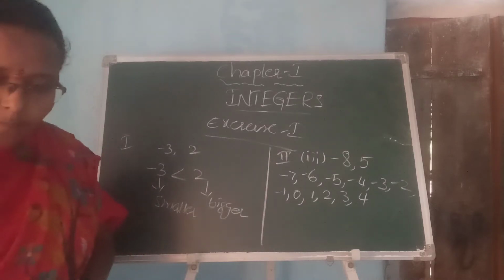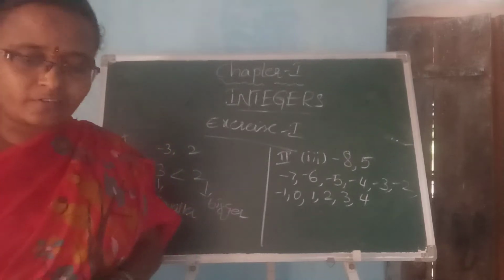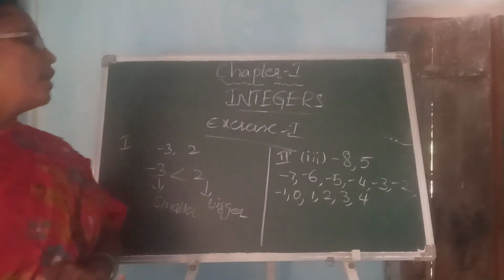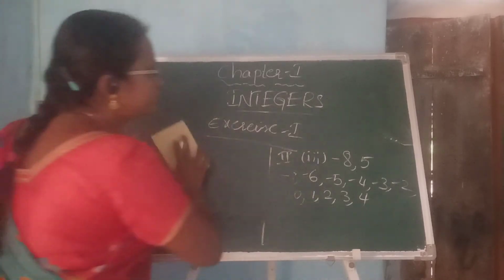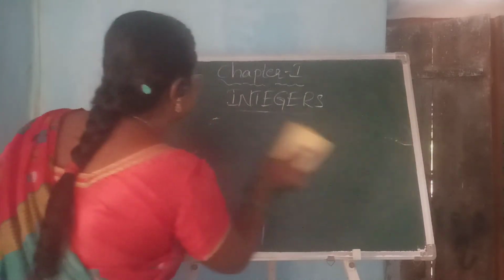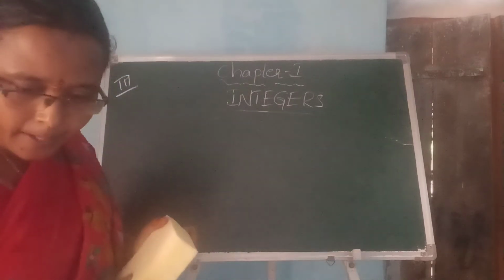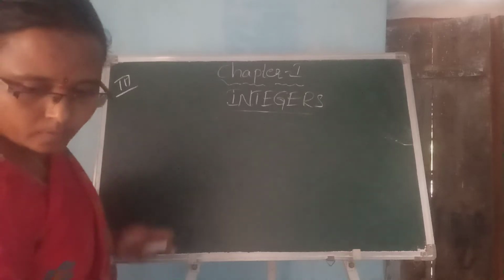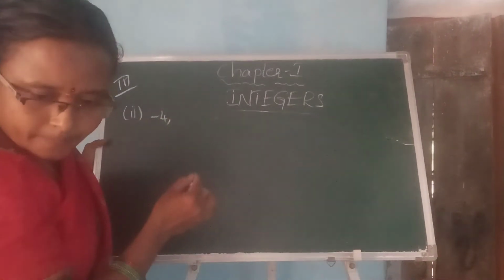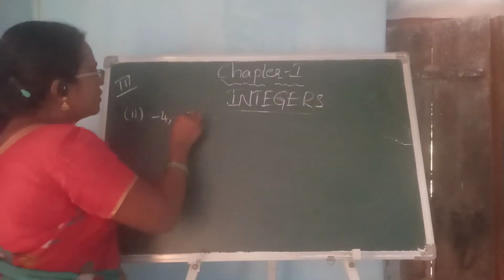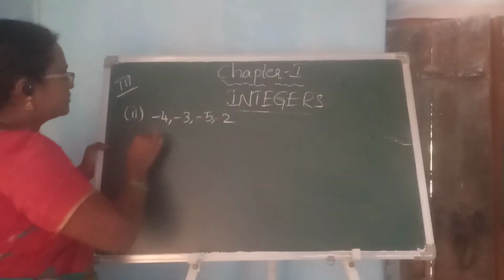Now if you go to the third bit, it asks to write the following integers in ascending order. We shall see the third bit here. In the third bit, the second problem has the integers -4, -3, -5, 2. They are asking us to write them in ascending order.